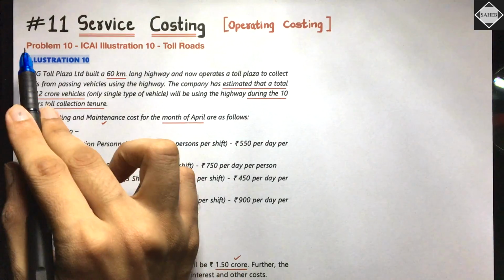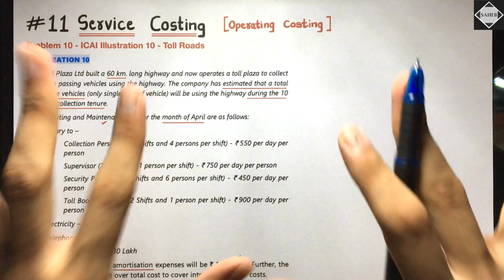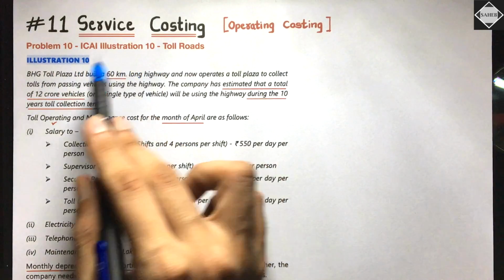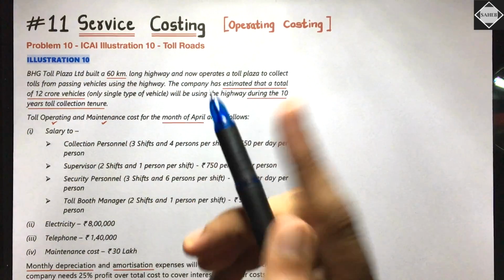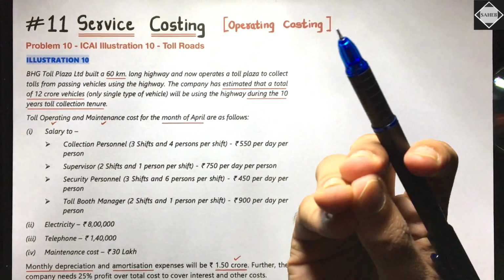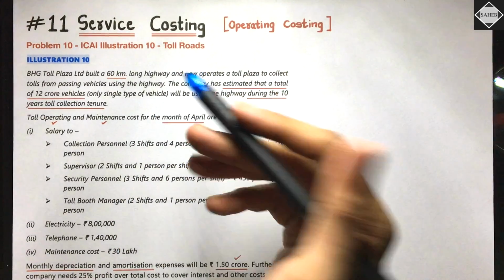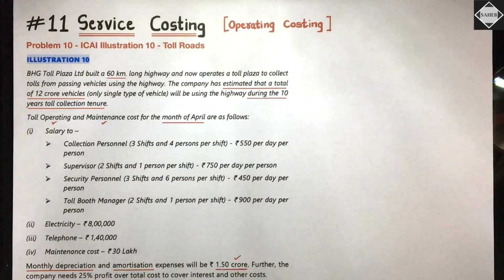Today in this 11th video of service costing chapter, we are going to solve our 10th problem, and the question is from ICAI study material illustration 10, BHG Toll Plaza. So this question is based on what? Toll roads, Toll Plaza also you can say. So you have to understand a little bit of the concept about toll roads, then only you will be able to understand how to solve this question. So let's understand the concept of this first.